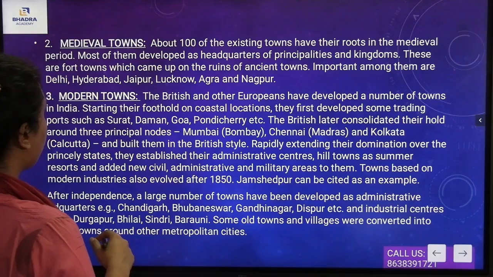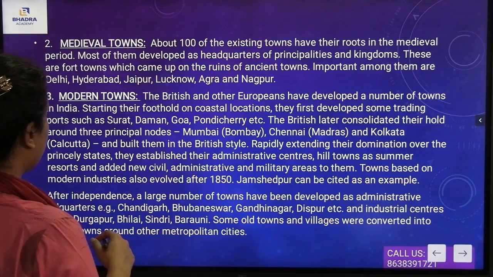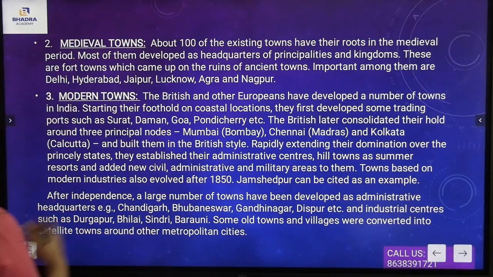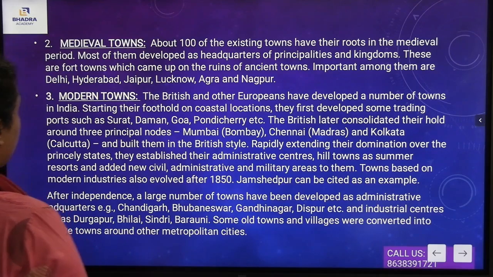The British later consolidated their hold around three principal nodes: Mumbai (Bombay), Chennai (Madras), and Kolkata (Calcutta), and built them in the British style. Rapidly extending their domination over the princely states, they established their administrative centers, hill towns as summer resorts, and added new civil, administrative, and military areas to them.